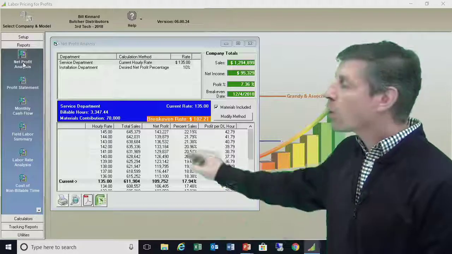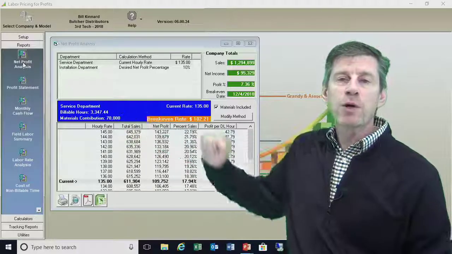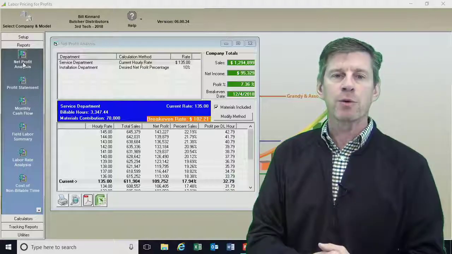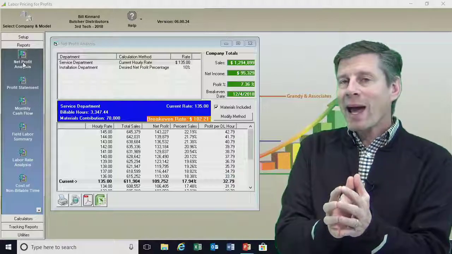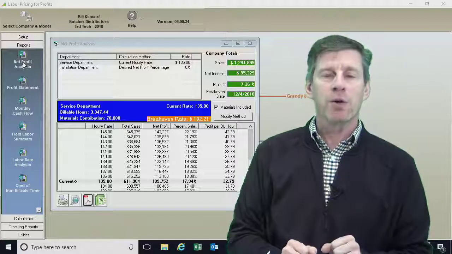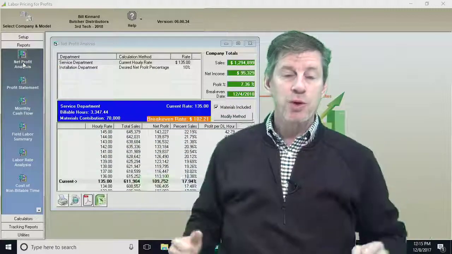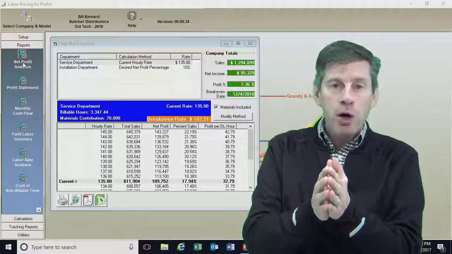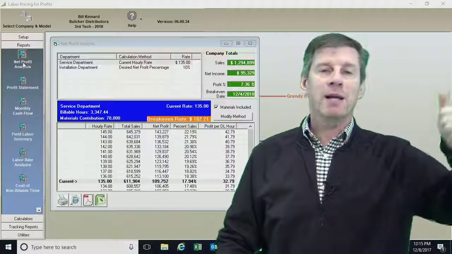And if you look at our total billable hours that we have here, we're now at 3,347 billable hours, whereas before with two guys, we were at 2,300 billable hours. We've added that extra 900 and some billable hours, and when we add those hours, we're not just spreading this individual technician's overhead across those hours, we're spreading all of our overhead across those extra 1,000 hours. As a result, if there's more hours, the rate per hour, our cost per hour, drops. And when that drops, then profitability climbs.